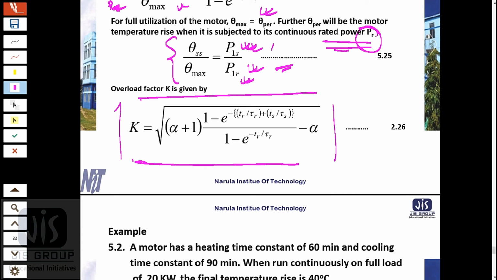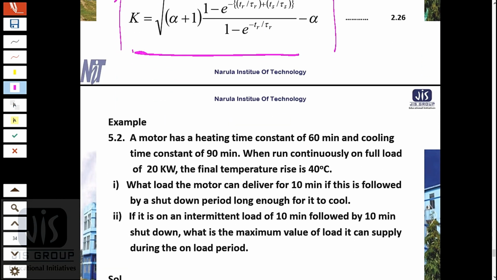So let me solve one problem. A motor has a heating time constant of 60 minutes and cooling time constant of 90 minutes. When run continuously on full load of 20 kilowatt, the final temperature rise is 40 degrees. Now what load can the motor deliver for 10 minutes, if it is followed by a shutdown period long enough for it to cool down? And if it is an intermittent load of 10 minutes followed by a 10-minute shutdown, what is the maximum value of load supply?